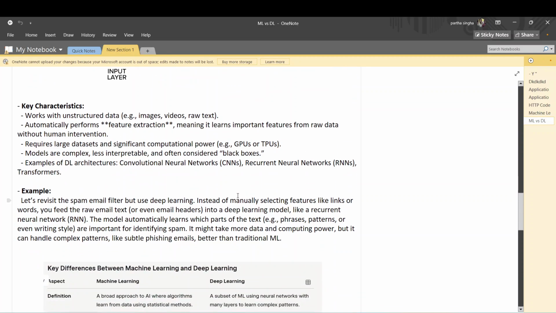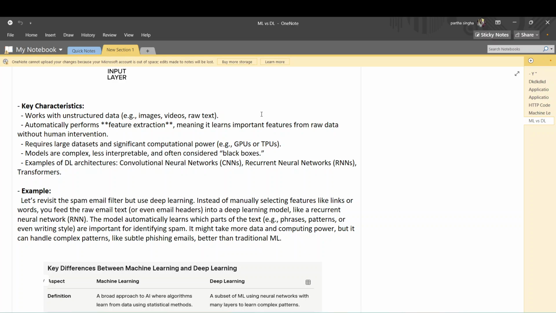Key characteristic of deep learning: it works with unstructured data, images, video, and raw text. You don't need to specify structured data. You can pass the unstructured data. It automatically performs feature extraction and feature engineering, whereas in the case of machine learning you have to perform feature engineering or feature extraction manually.